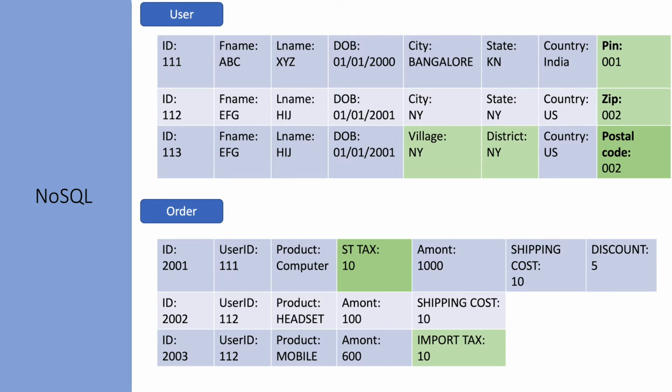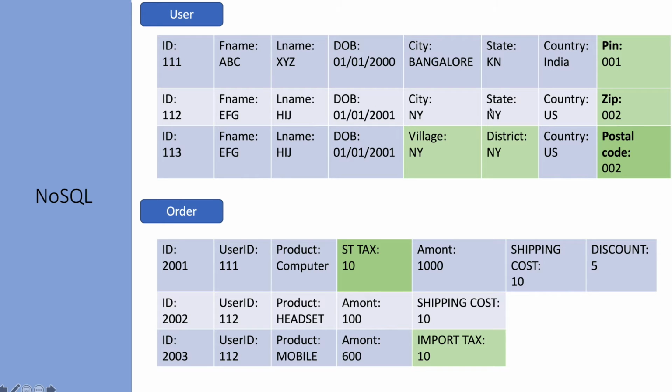Now let's talk about NoSQL databases. Here is the same table, converted to demonstrate it as in a NoSQL database. If we notice, there's no column definition. Each cell will contain a key-value pair. The key is ID and the value is 111. Similarly, first name is a key and the value is ABC. That's how we can store the data. And here the pin is 001. One row can be completely different from the other row because it is storing key-value kind of data.